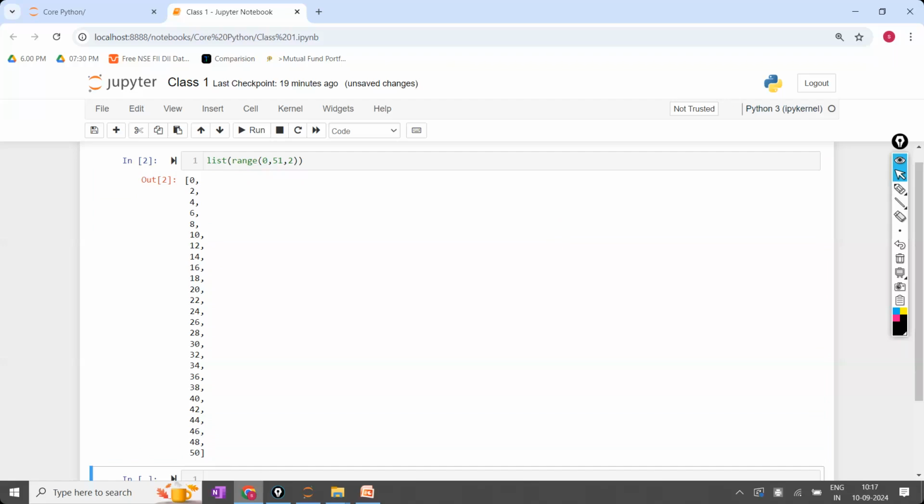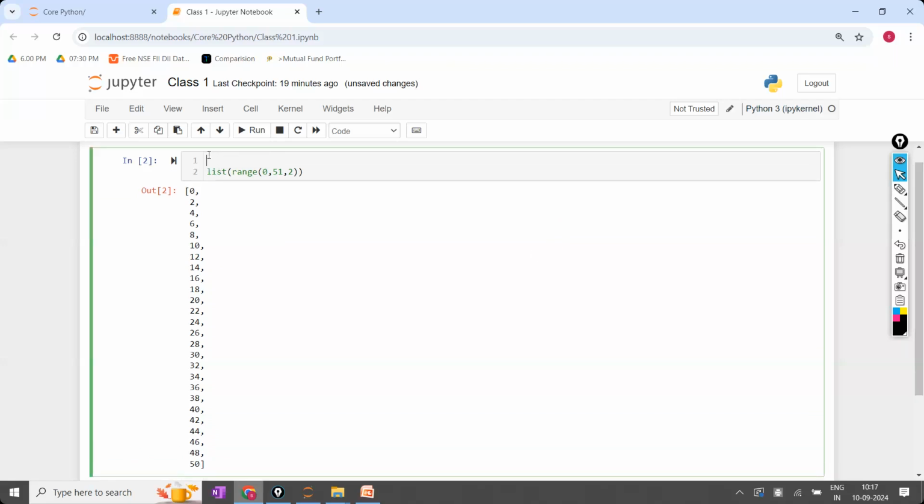List of even numbers from 0 to 50. So that one I'm writing in the comment. I'll write the comment like this. Once I write the comment, I'll understand, okay, for this requirement, this is the program we have written. That will be easy to understand. That is the advantage of the comment.